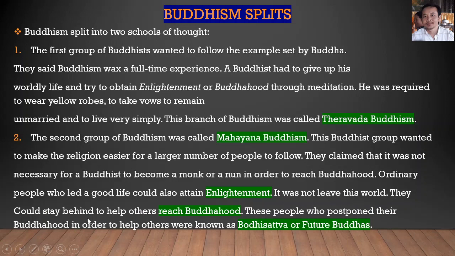They could stay behind to help others reach Buddhahood. These people who postponed their Buddhahood in order to help others were known as Bodhisattva, or future Buddhas.